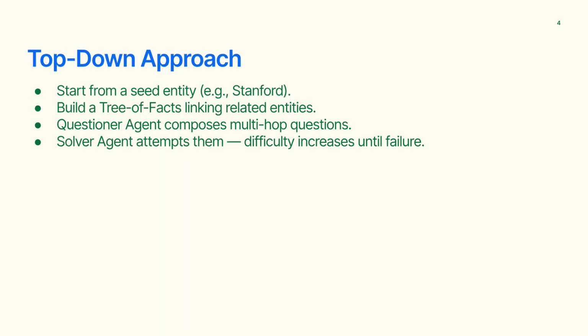questions around it. A baseline web agent monitors and regulates the difficulty, ensuring each QA pair is factual, unique, and sufficiently challenging. In the top-down route, we begin from a seed entity, such as Stanford University. A researcher agent expands outward, linking related entities like Palo Alto to Bay Area to California, forming a tree of facts. A questioner agent uses these facts to craft multi-hop questions, and a solver agent attempts them. Difficulty rises until the solver fails, indicating the question has reached the agent's capability frontier.